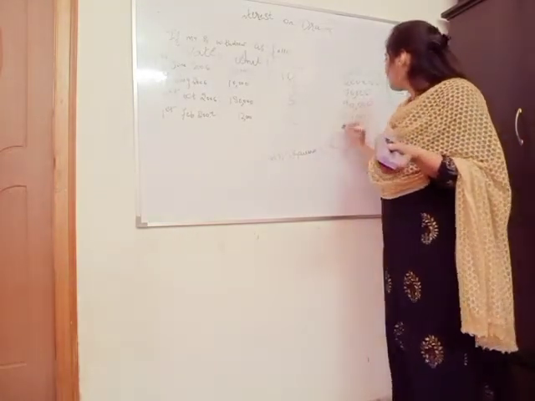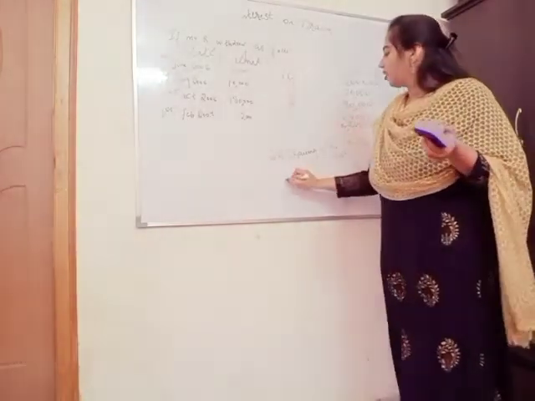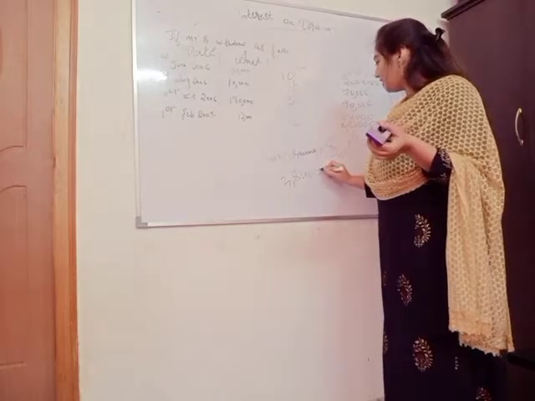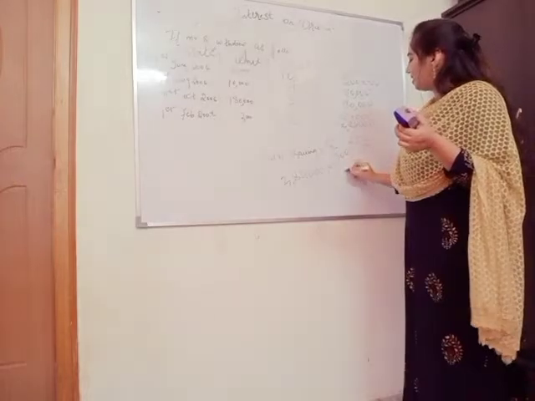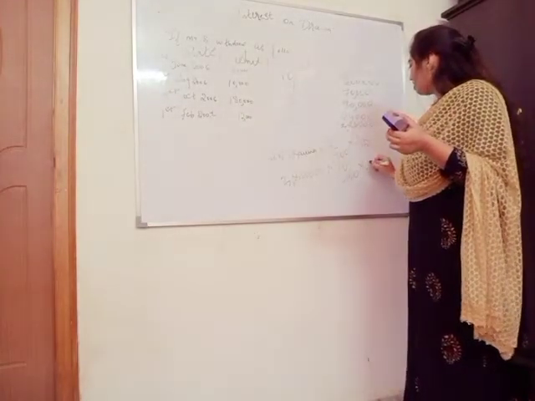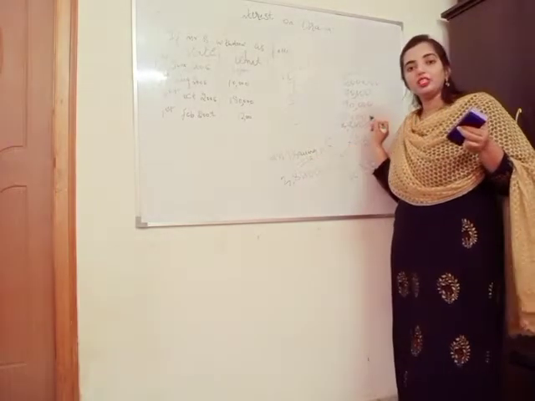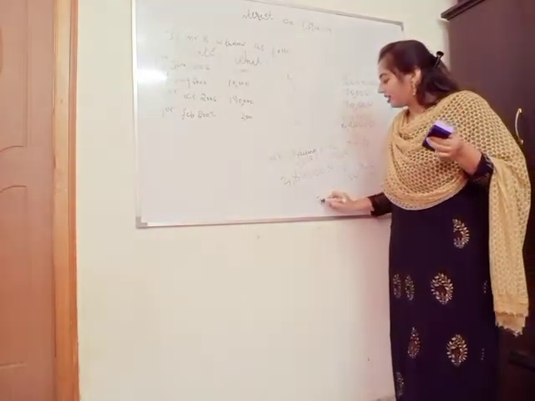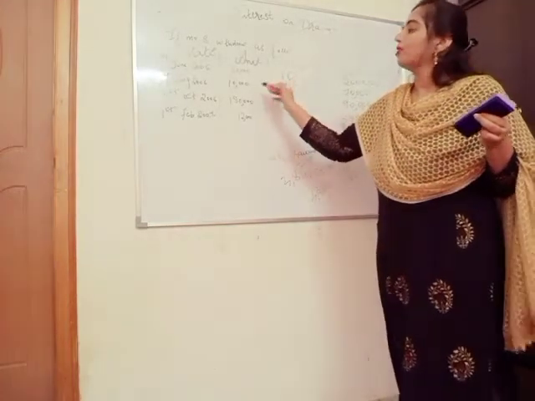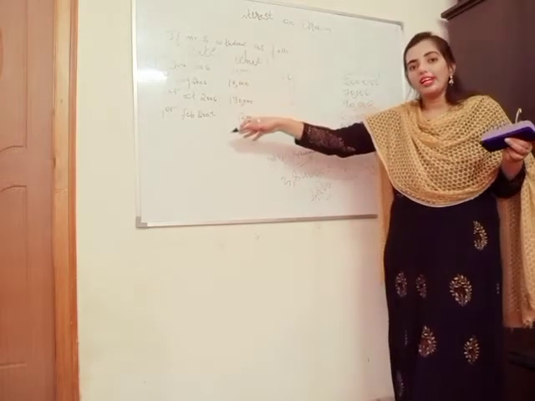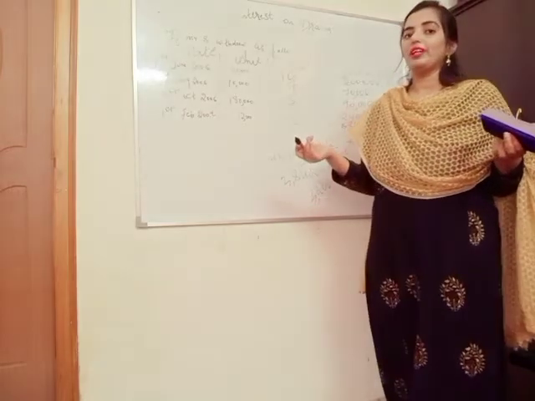So the amount of drawing is how much? Your total is 3,84,000. So the amount of drawing is 3,84,000. And the rate, suppose I have taken here 10%. Then it will be 10 divided by 100 into 1 divided by 12. Amount of drawing into rate into 1 divided by 12. Then it will be 3,200. I think it's clear. If it is the same amount or a different amount but at irregular intervals, then it is the product method.